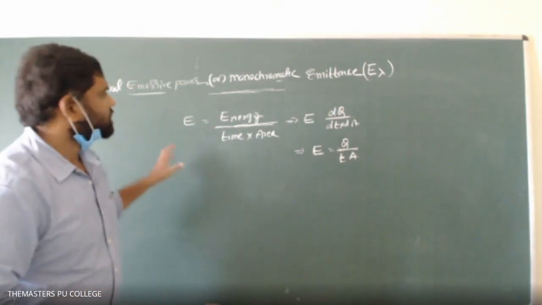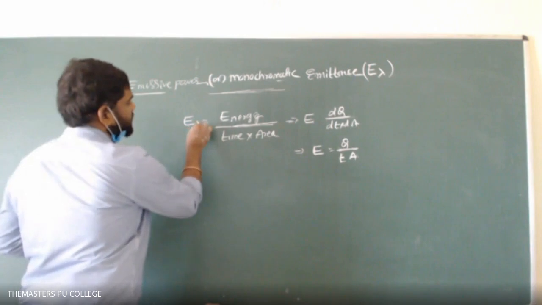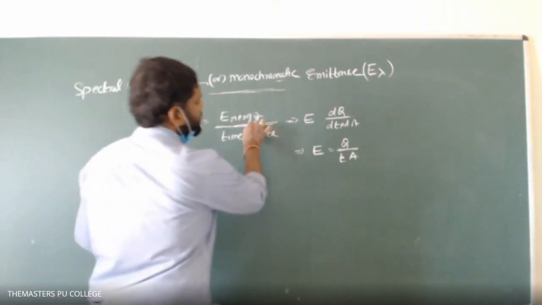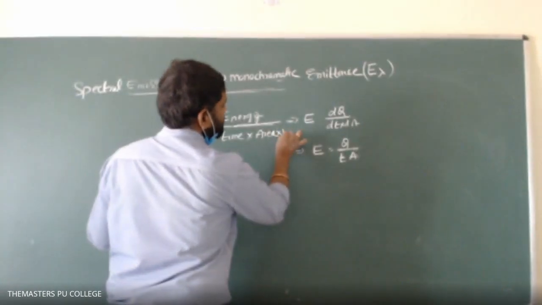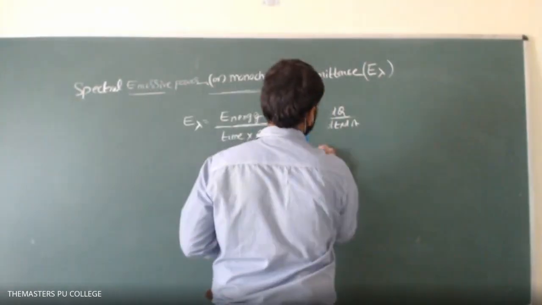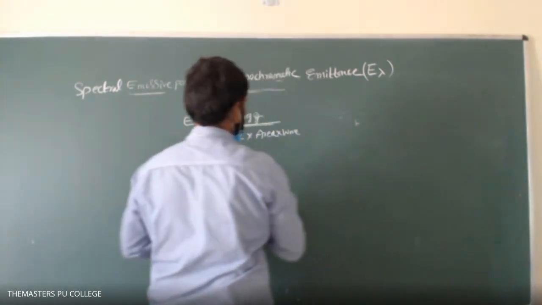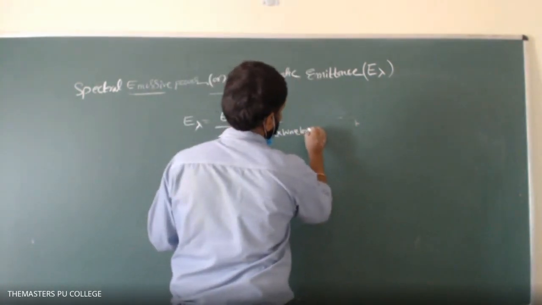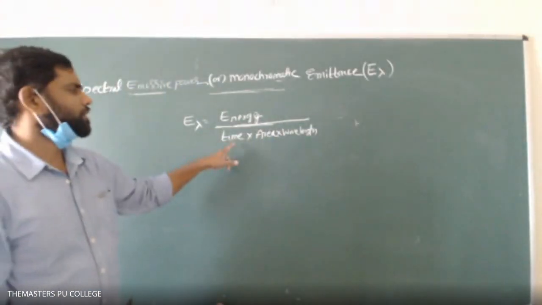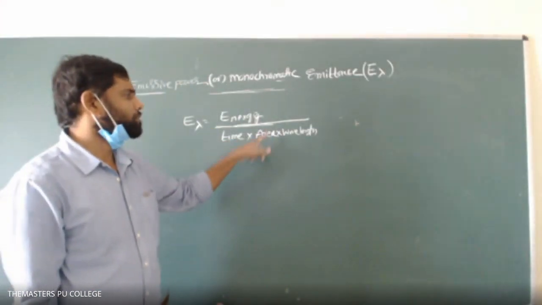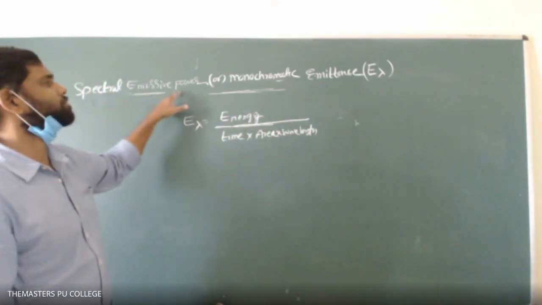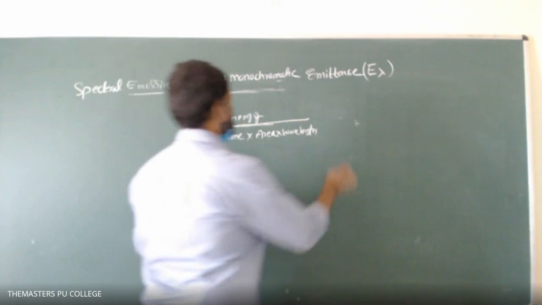Hence, that is represented as energy emitted per unit time, per unit area, per unit range of wavelength. The energy emitted by an object per unit time from unit area per unit range of wavelength is known as its spectral emissive power or monochromatic emittance.